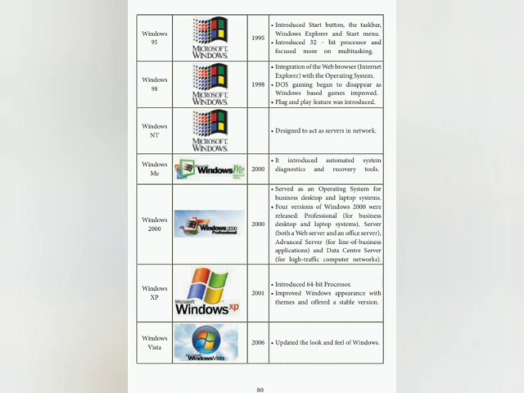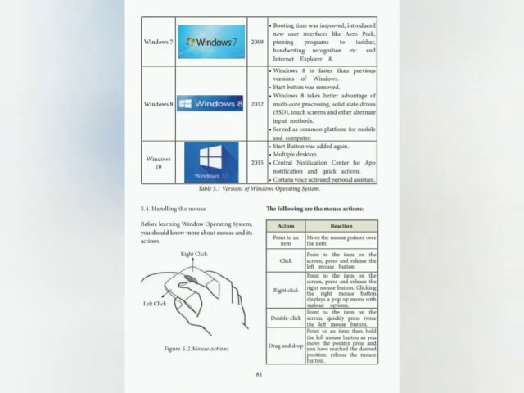Windows Vista, in the year 2006, updated the look and feel of Windows. Windows 7, in 2009: booting time was improved, with an advanced new user interface like pinning programs to the taskbar, handwriting recognition, etc., and Internet Explorer 8. Windows 8, in the year 2012, is faster than previous versions of Windows. Start button was removed.